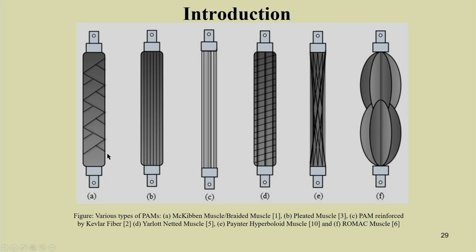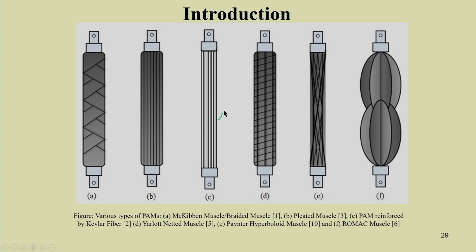Before that, you must know what an artificial muscle is. So, these are the different artificial muscles that have been shown, various types of pumps. The first one is known as the McKibben muscle or braided muscle. Then this is the pleated muscle, then this one is reinforced with Kevlar fiber, so fiber is embedded in this.